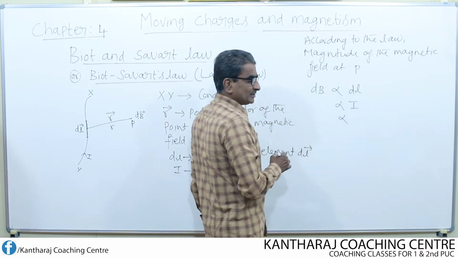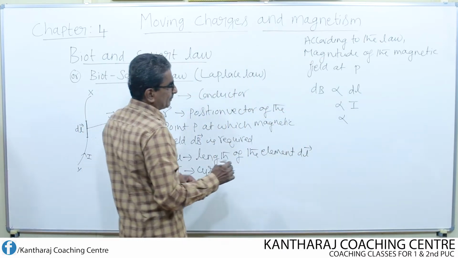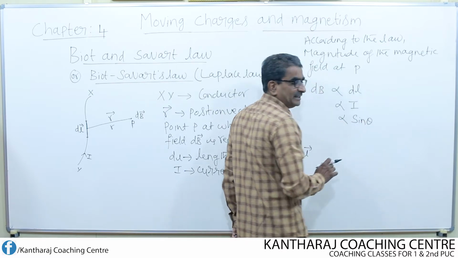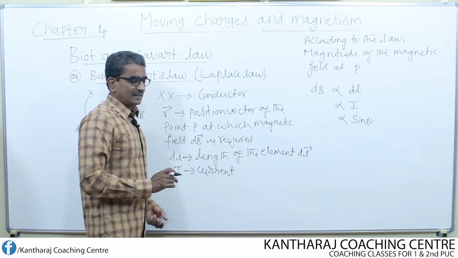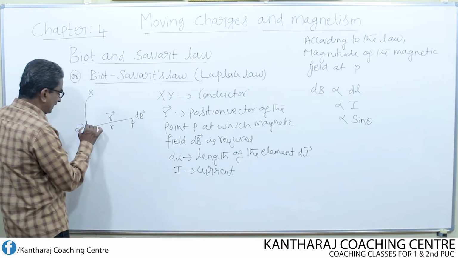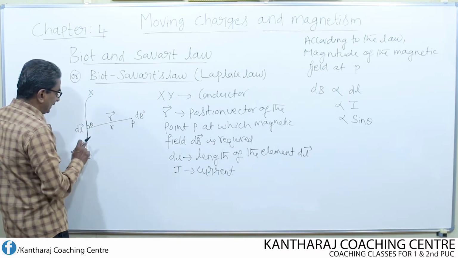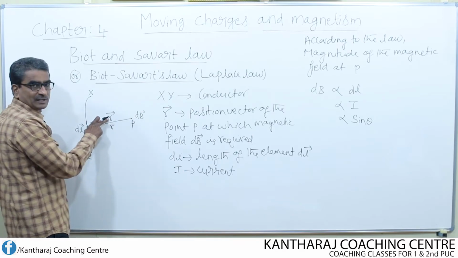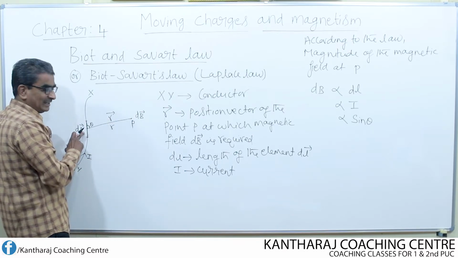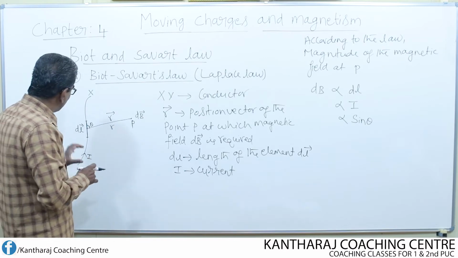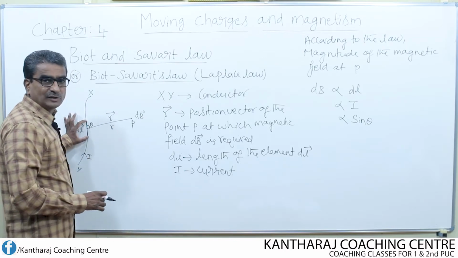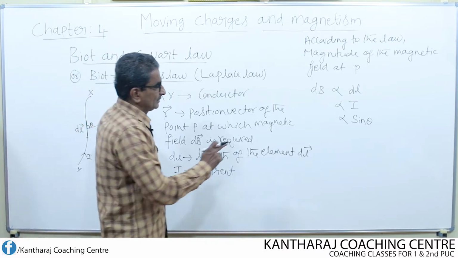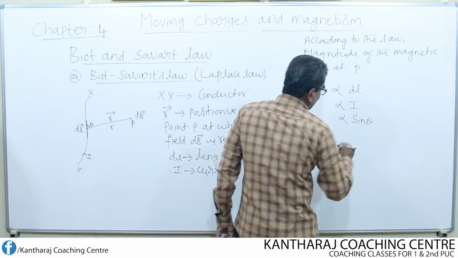Once again, the magnetic field at the point P is directly proportional to the sine of the angle, that is sine theta. What is theta? Theta is the angle between the position vector R and vector dl. Or theta is the angle between the length of the element and the line joining the point P. So let us write about theta here.